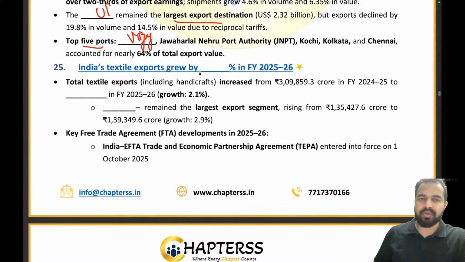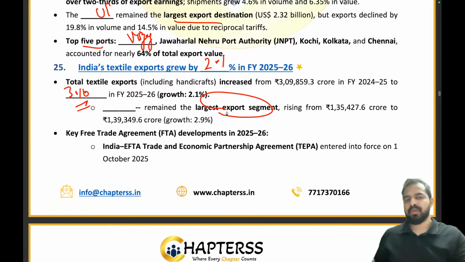India's textile exports grew by how much percent? 2.1%. And I already told you, 3.16 lakh crore was the value of the total textile exports from the country. Now quickly tell me, dash remained the largest export segment. What is that?